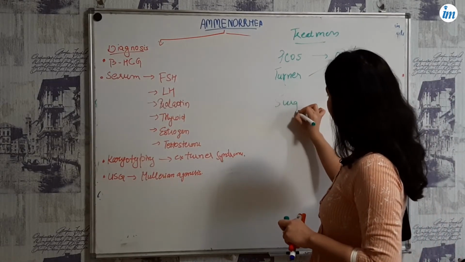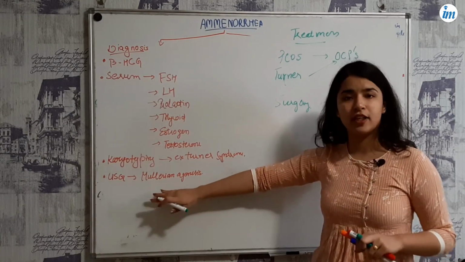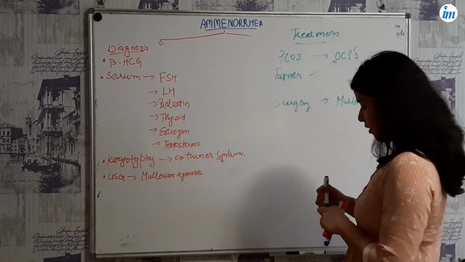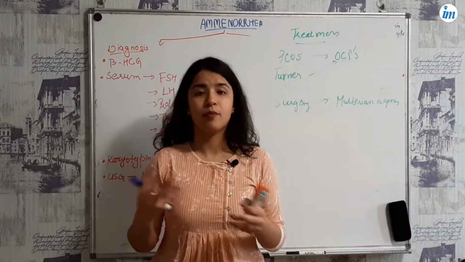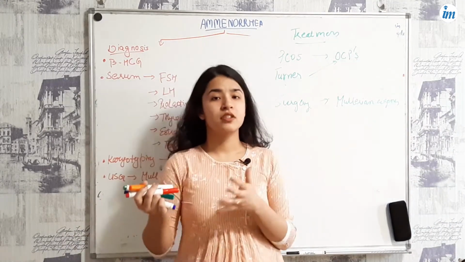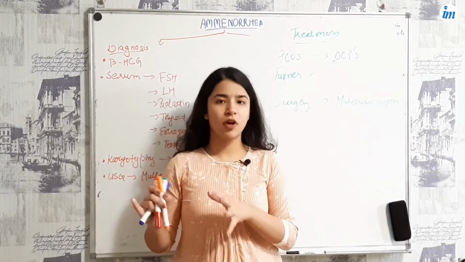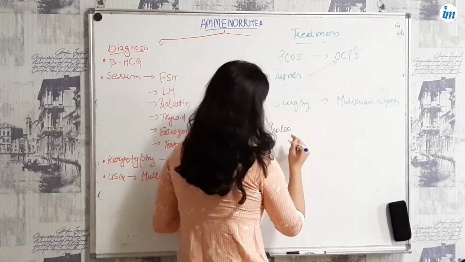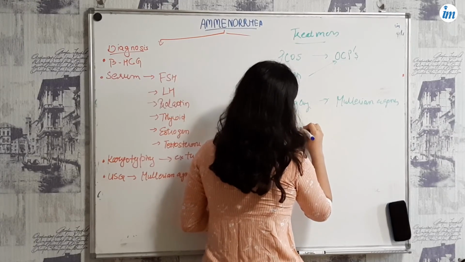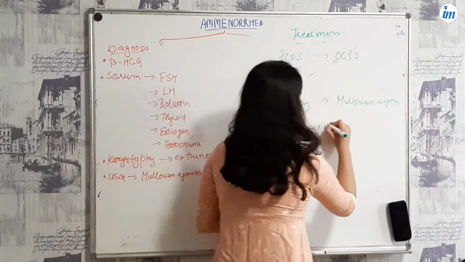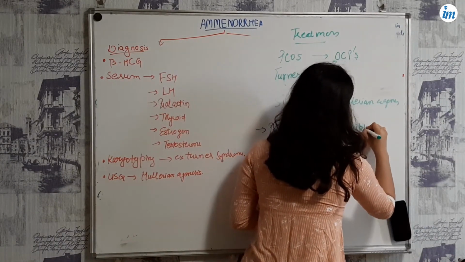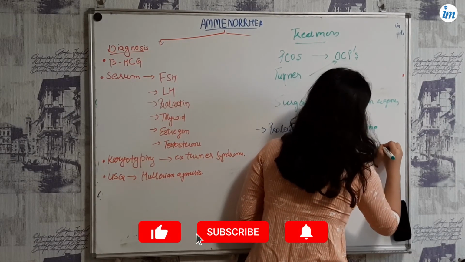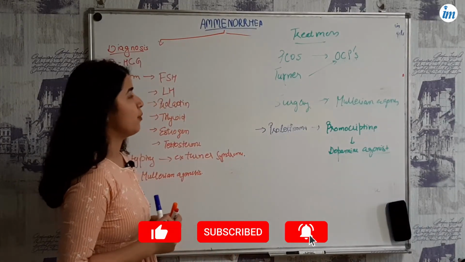Now you can also do surgery if the patient has Mullerian agenesis. Surgery for Mullerian agenesis. And if you see hyperprolactinemia in the patient's serum level, you can suspect that maybe she has a prolactinoma. So suspecting prolactinoma, you can go for the treatment. If a patient has prolactinoma, you will give her bromocriptine. This is nothing but what? It is a dopamine agonist. So these are all the treatments for amenorrhea.